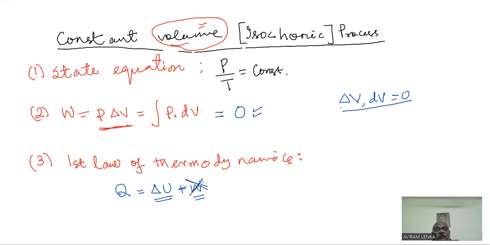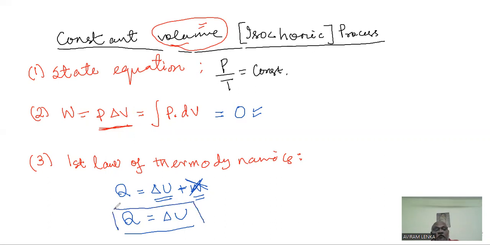So when our work is zero, you can clearly see the gas behaves in a most miserly way, selfish way. In my mother tongue, we say that is kampi, that is selfish, most miserly way. That means whatever heat you give to the gas, the total amount of heat, the gas will be keeping within itself. It doesn't want to do some work. It doesn't want to send energy outside. So that is the role of the gas in a most miserly way.